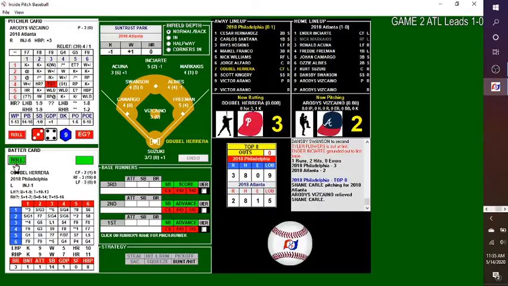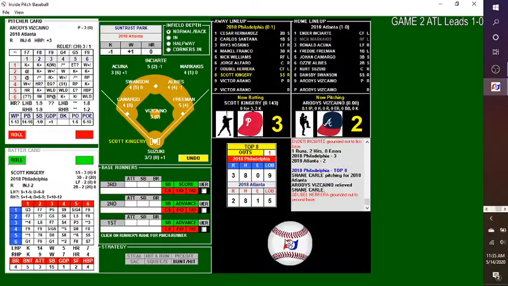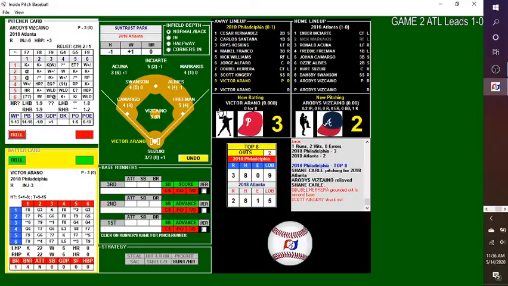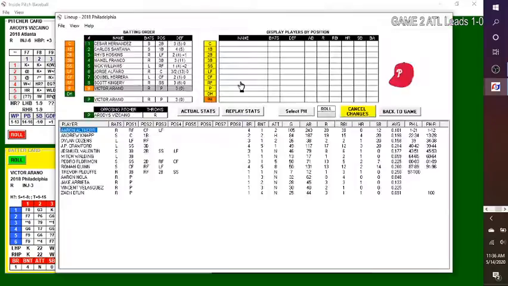Air check. If it's on the ground to Herrera, who's 0 for 3 with a strikeout. 4-1. Ground ball at Albies. No error. Kicks it over to Freeman for out number 1. Scott Kingery, who's still looking for his first hit. He's been struck out 3 times. Can they get him a 4th? 6-4. Yes, they can. Unbelievable pitching there by Vizcaino. And that'll force them to pinch hit for Arano.